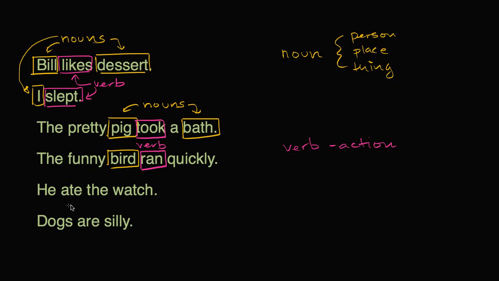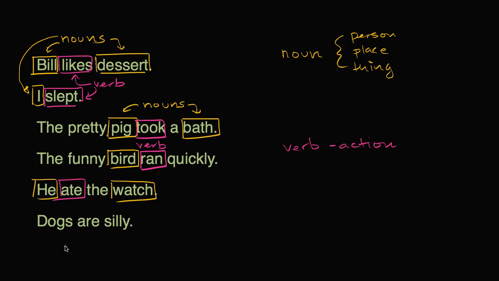Let's look at this next sentence. He ate the watch. Pause the video. See if you can figure out the nouns and the verbs. So he, well, that's a person. So that is going to be a noun. Ate, that's an action. That is going to be a verb. The by itself isn't a person, place, or thing, but watch is. Watch is a thing. So that's going to be our noun.